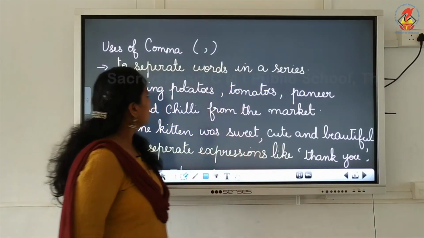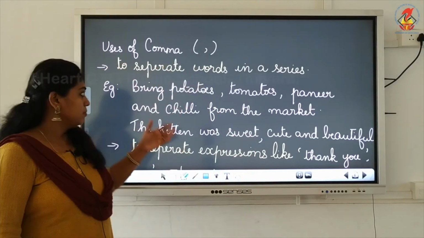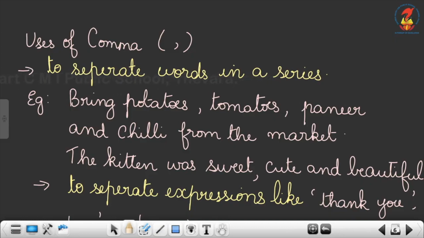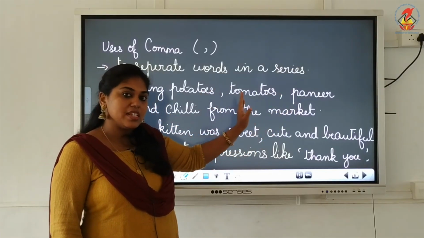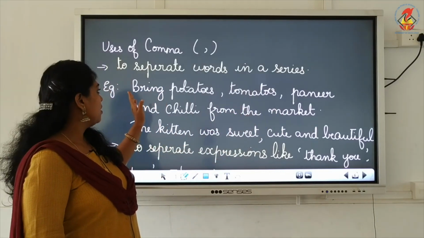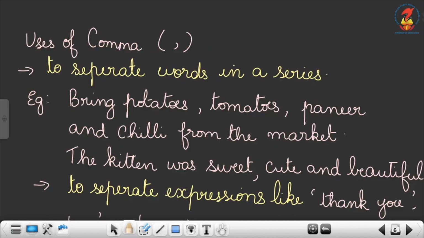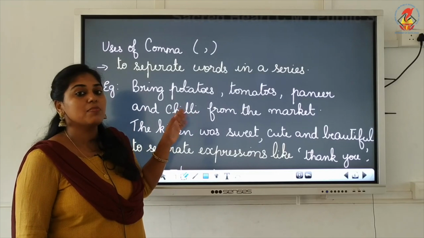Okay, now first one is uses of comma. When do we use comma? We use comma to separate words in a series. Okay, now here we have a list of words, right? So in order to separate these words, we have to use comma. For example, bring potatoes, tomatoes, paneer and chili from the market. So here we have to separate words. We have a list of words and we have to separate it. We can separate it by using the comma.